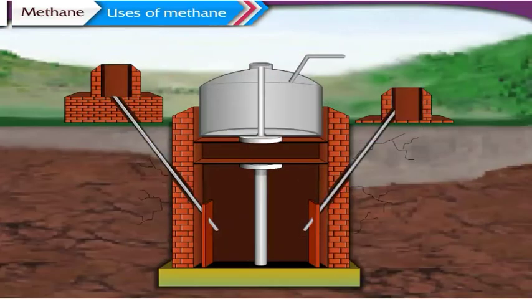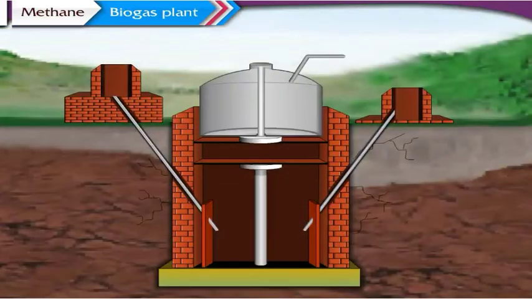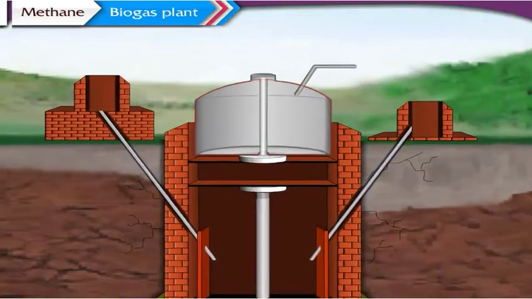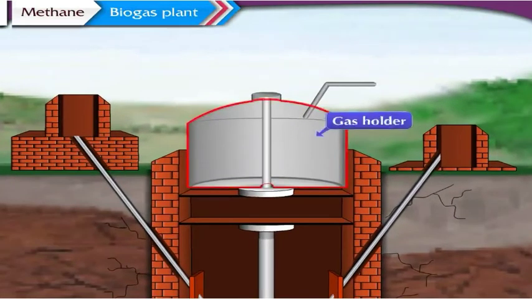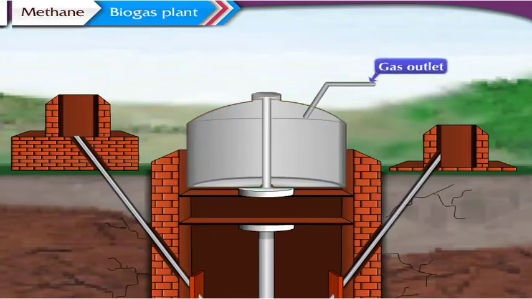We have learned that methane is found in biogas. Let us now describe a biogas plant. The biogas plant consists of an underground digester tank. The dome of the digester tank acts as a gas holder or storage tank for the biogas. There is a gas outlet at the top of the dome.